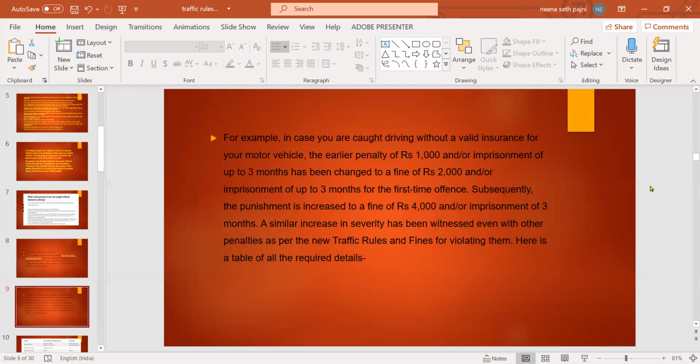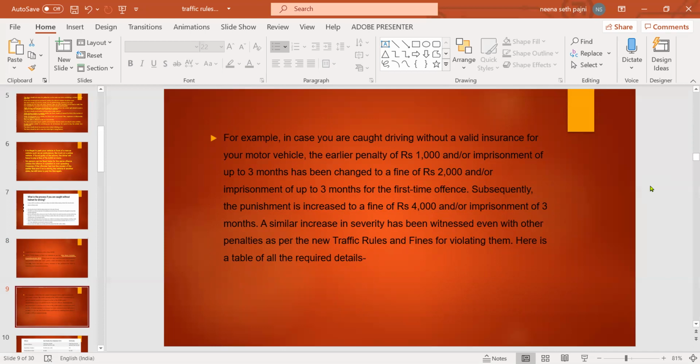For example, in case you are caught driving without a valid insurance for your motor vehicle, the earlier penalty of rupees 1000 and/or imprisonment up to 3 months has been changed to a fine of rupees 2000 or imprisonment of up to 3 months for the first time offense. Subsequently, the punishment is increased to a fine of rupees 4000 and/or imprisonment of 3 months.